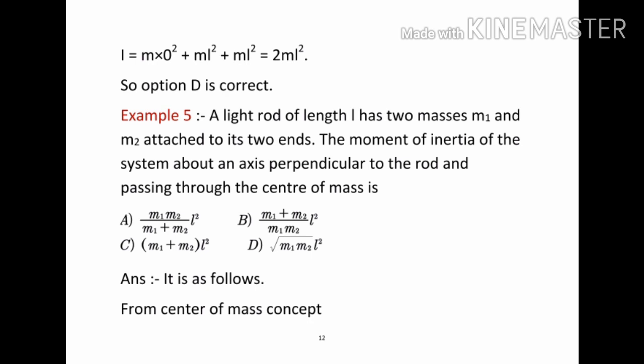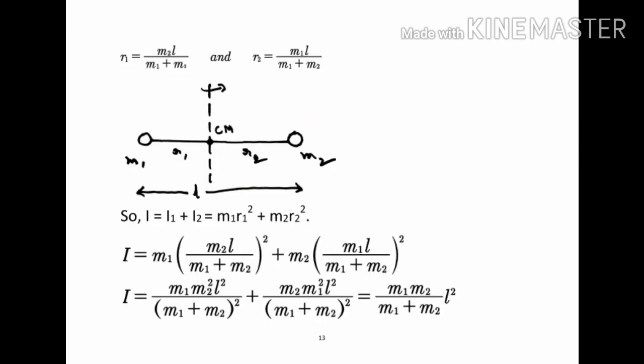and from the center of mass concept, the distance of the first particle from the axis of rotation is taken as r1, and the distance of the second particle from the axis of rotation is taken as r2. So r1 is equal to m2L by m1 plus m2, and r2 is equal to m1L by m1 plus m2. Since we have only two particles, the moment of inertia of the system is taken as I is equal to I1 plus I2, that is equal to m1 r1 square plus m2 r2 square.